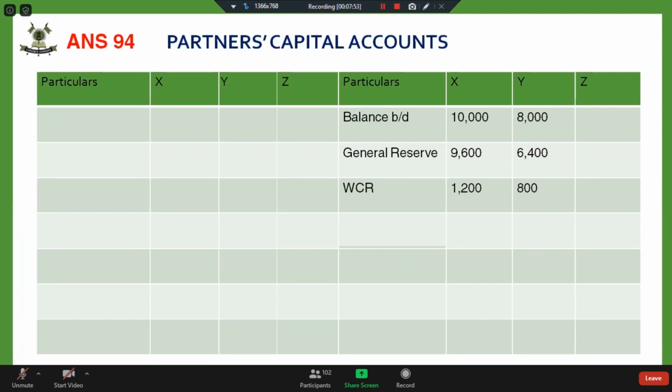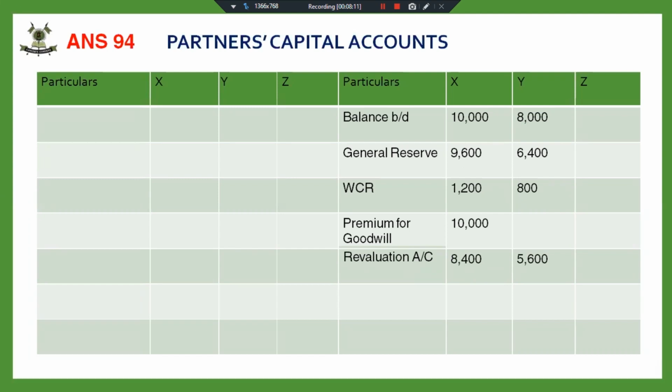Fine. Premium for goodwill will be transferred to X's capital account because he's the only one who is sacrificing. Then the revaluation account profit we calculated, 8,400 and 5,600, has been transferred. Now, as you see, for the balance carried down of X and Y, there was no item on the debit side. So this total is the balance carried down.